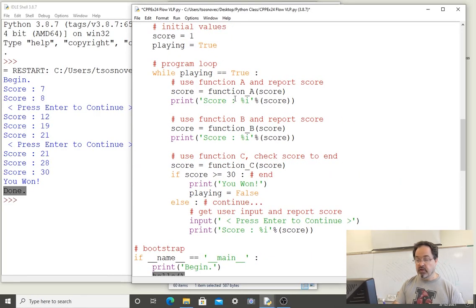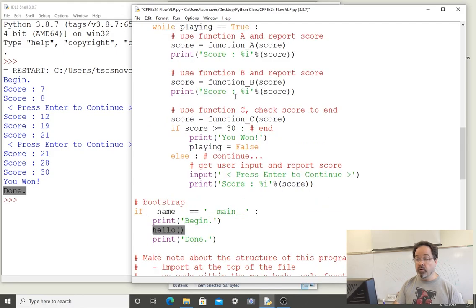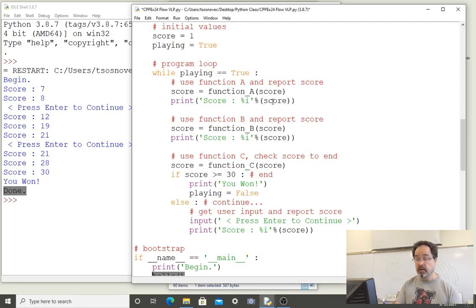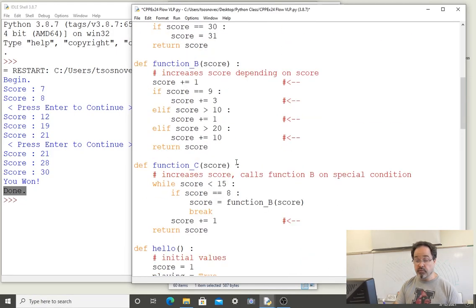The hello function that was called in the bootstrap is the only one that interacts with the user, meaning it's the only one that prints things for the user to see, and it's the only one that gets input. In this case, it's just the press of an enter key. The other functions are functions of utility.